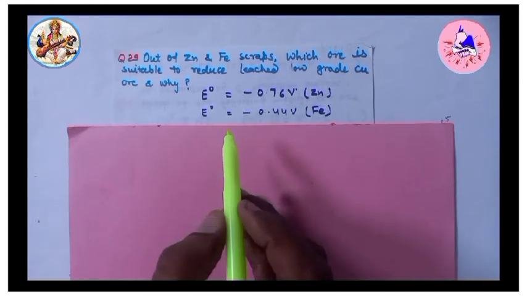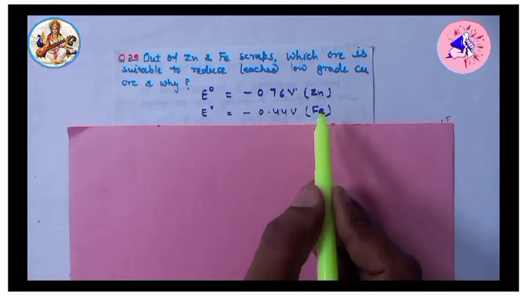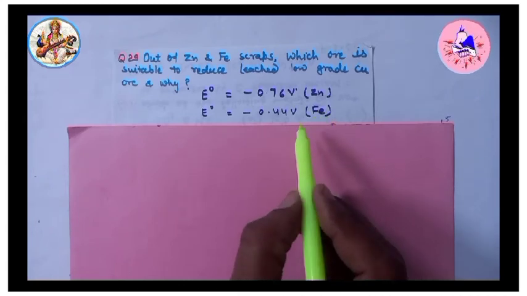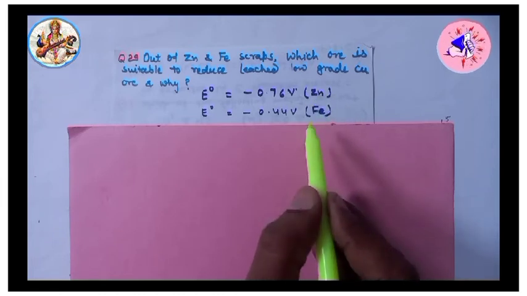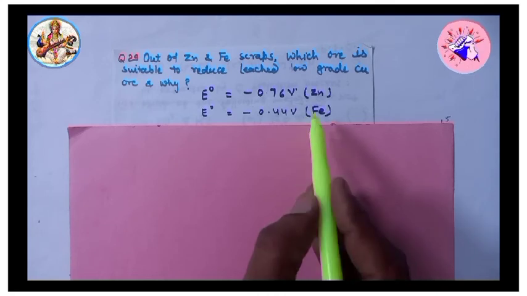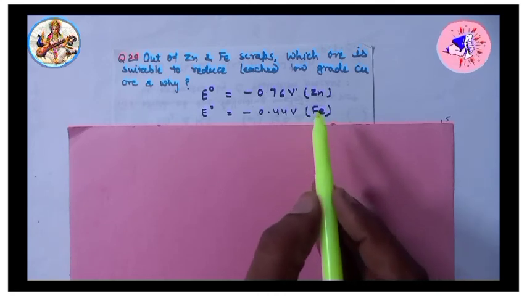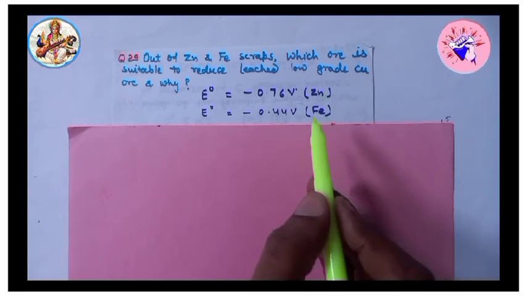But from an economical point of view, iron is preferable due to the high cost of zinc.